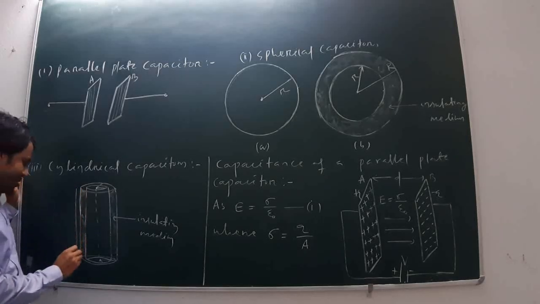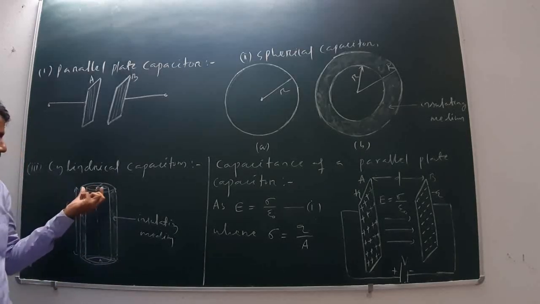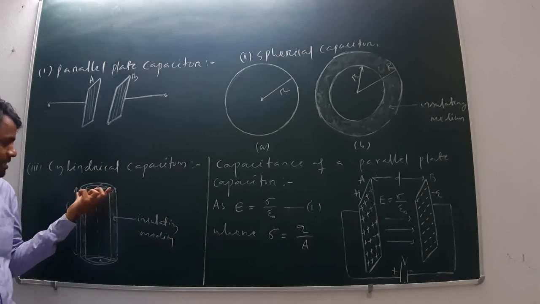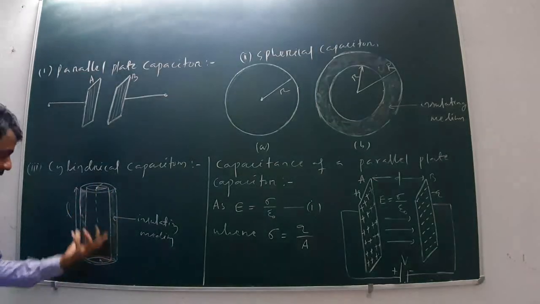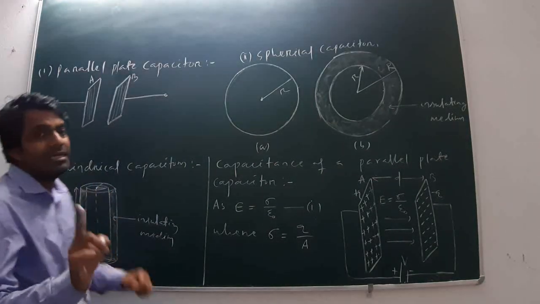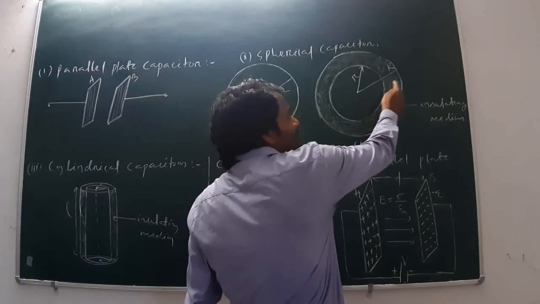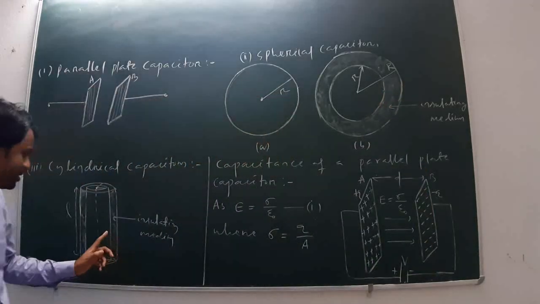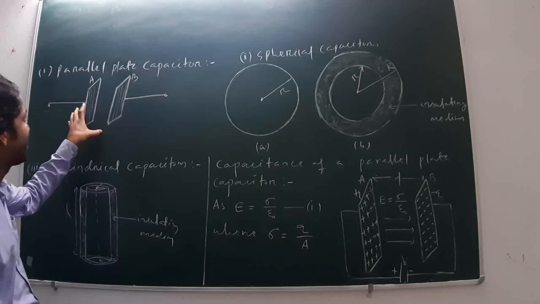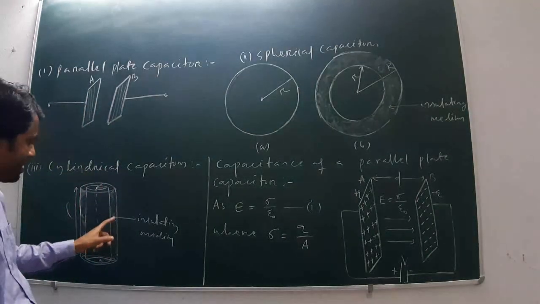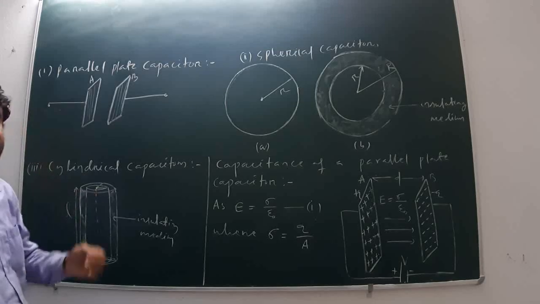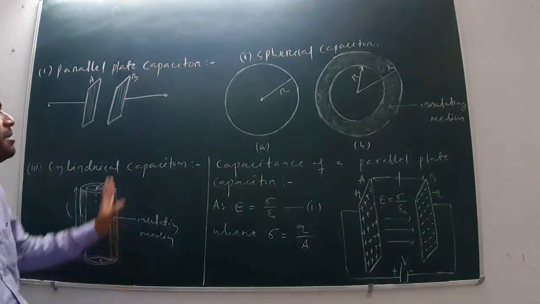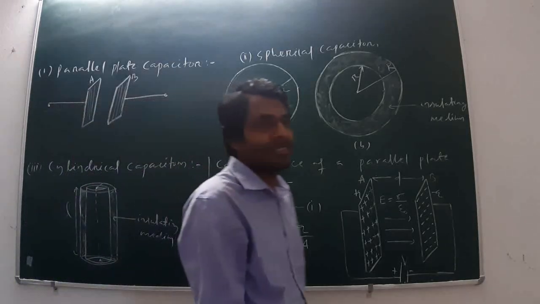If the length of the cylinder is L, this is the interior cylinder, this is the external cylinder. The internal cylinder has radius small r, and the external cylinder has radius capital R. Remember one thing: always, in between the two plates, this is one plate, another plate. Here also this is one plate, another plate. Here also, this is plate A, plate B. They are separated by a small separation, and the medium kept between them is an insulator or insulating medium. So there are three different types of capacitors.